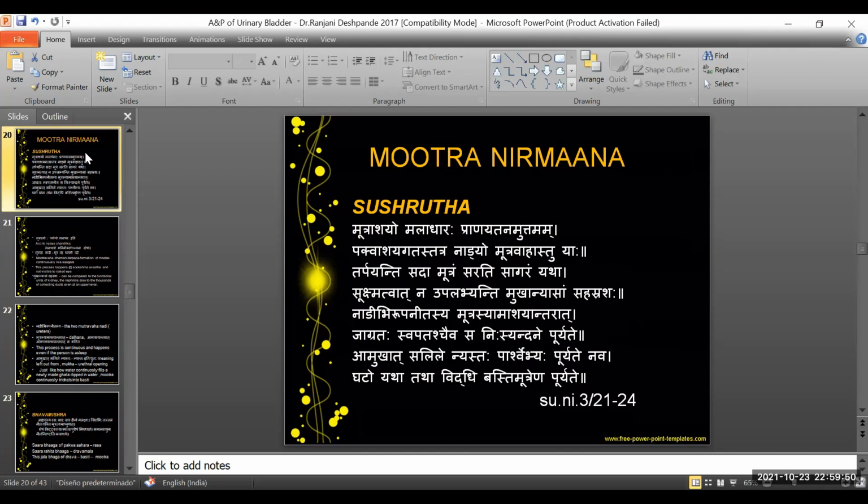So all of that absorbed water that goes through the large intestine after the process of digestion is now being moved towards the Mutravaha Srotas. And Acharya says how it moves: Nadyo Mutravahastu Yaha.